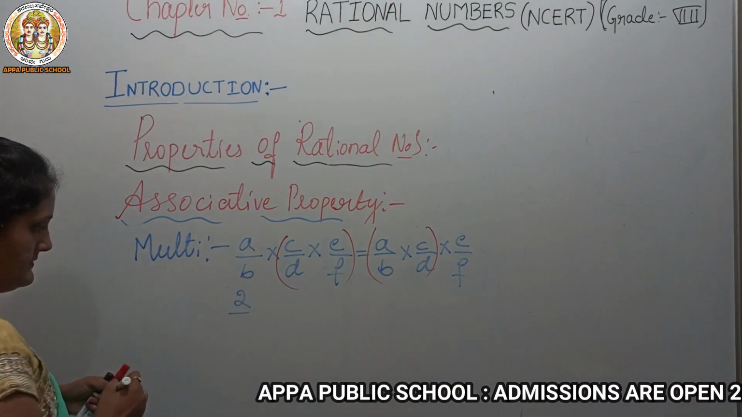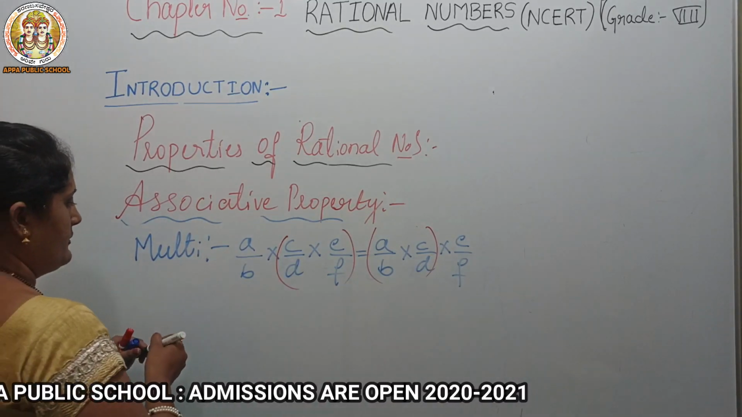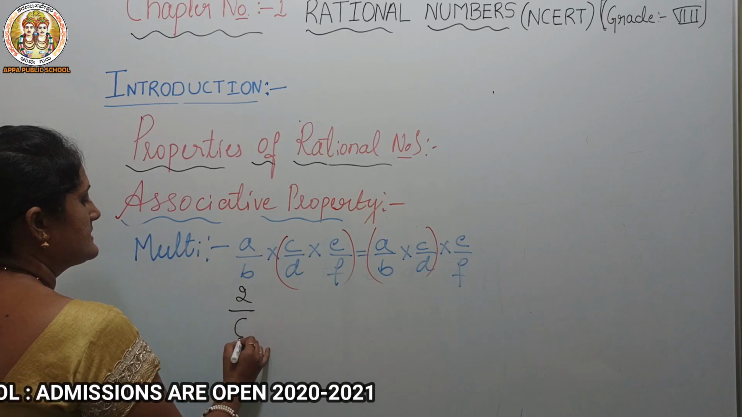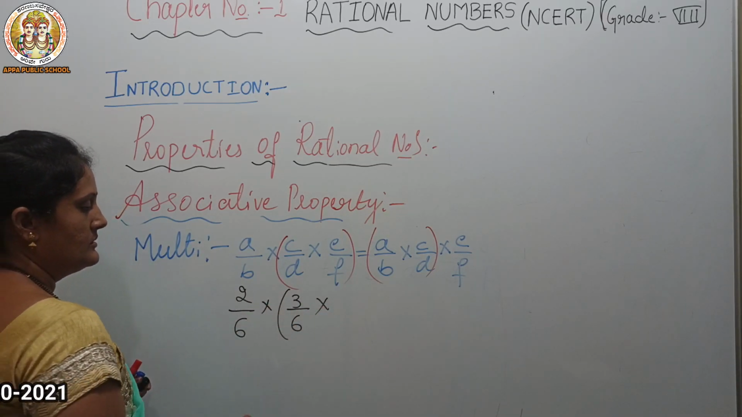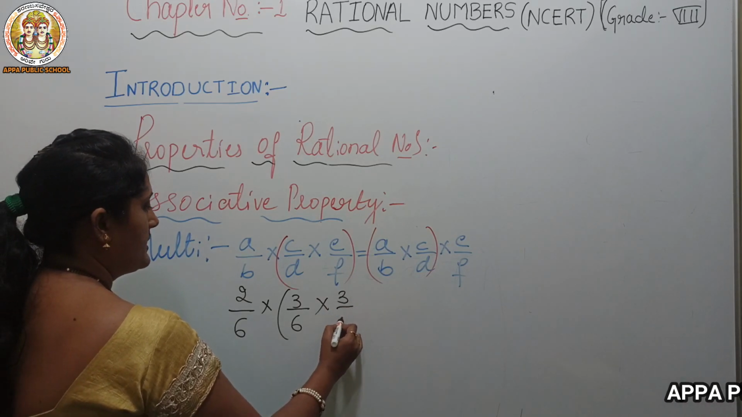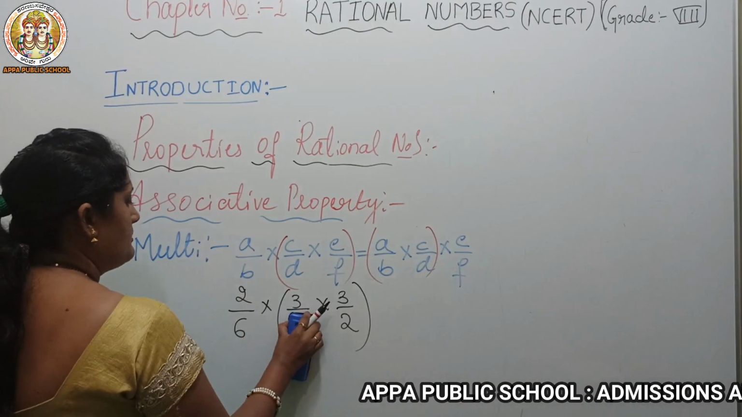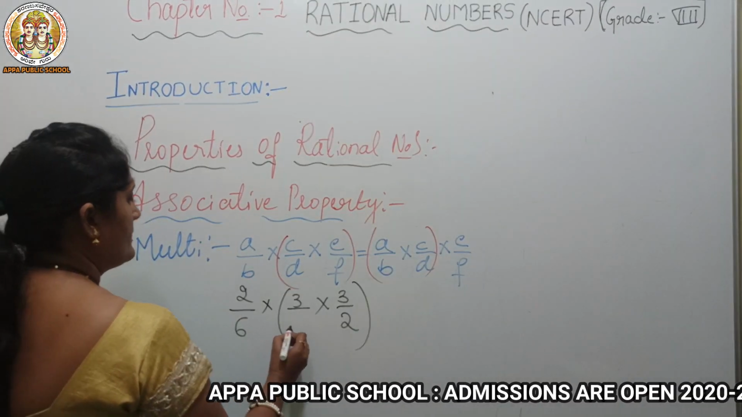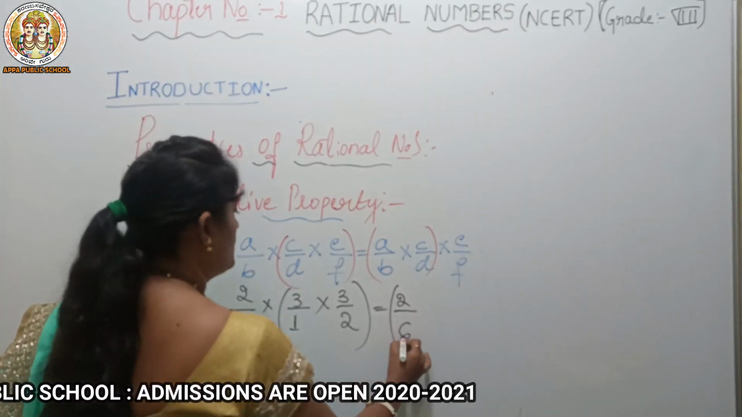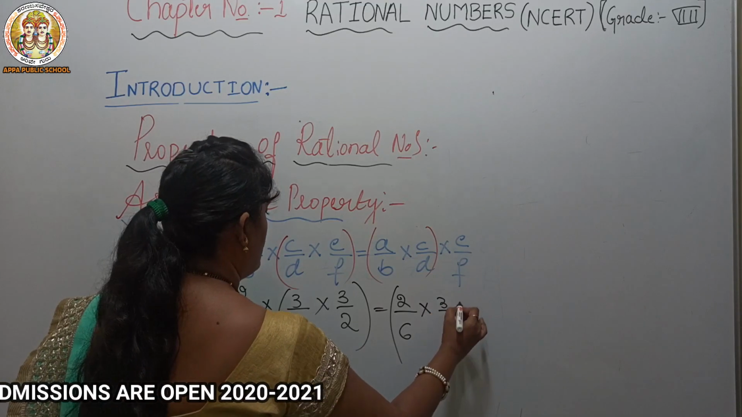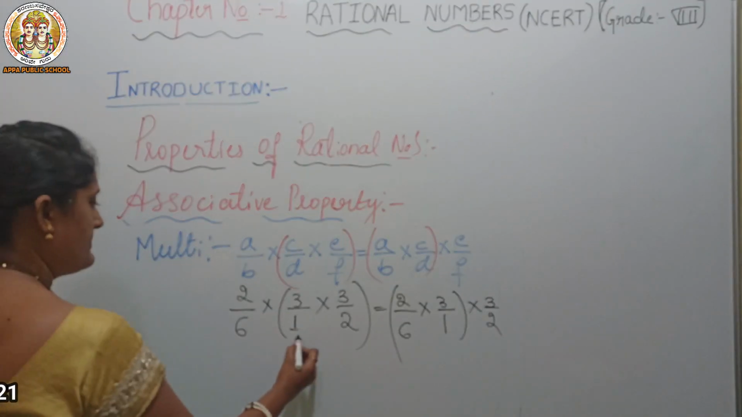2 by 6. Any rational number we can take. 2 by 6 into 3 by 6 into 3 by 2. Okay, or else we'll try small numbers. Similarly, 2 by 6 into 3 by 1 into 3 by 2. Let's simplify the bracket terms first.